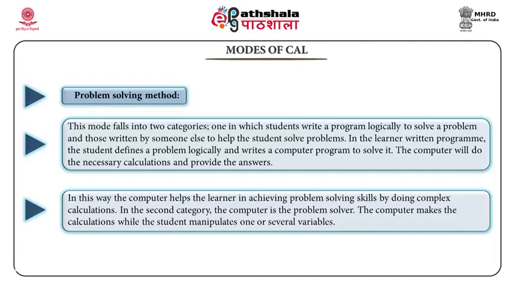In this way, the computer helps the learner in achieving problem solving skill by doing complex calculation. In the second category, the computer is the problem solver. The computer makes the calculation while the students manipulate one or several variables. When we talk about CAI, it also includes content. Mainly it has text in the form of multimedia content, and it may include multiple choice questions, problems, immediate feedback, notes on incorrect responses, students' performances summary, exercise for practice, worksheets and tests.